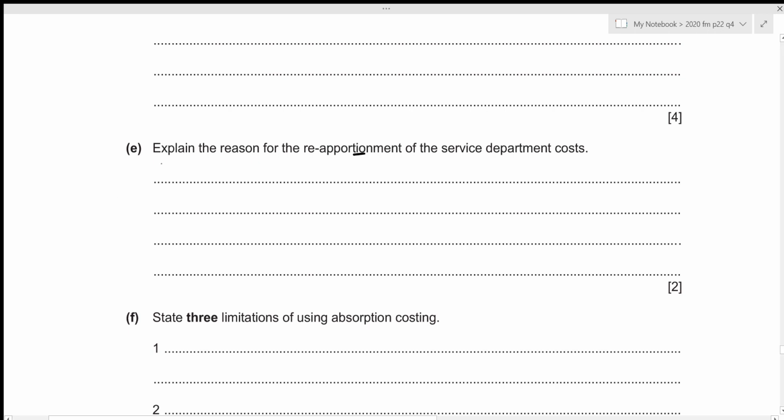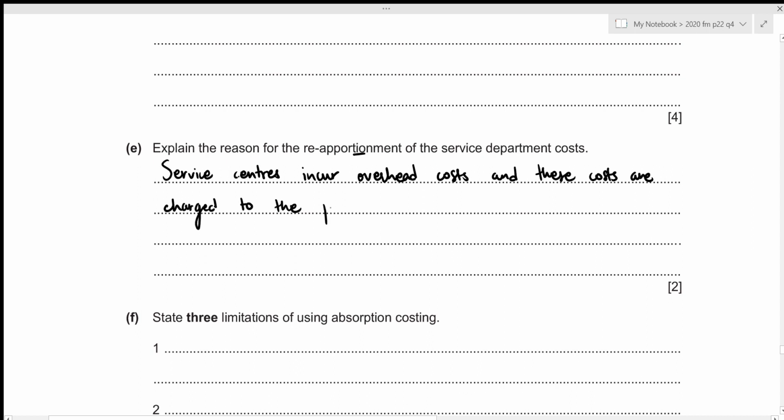Let's write it down. Service centers incur overhead costs and these costs are charged to the product by transferring to the production centers on an appropriate basis.